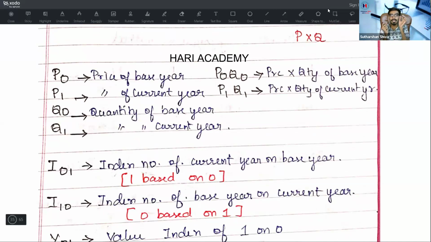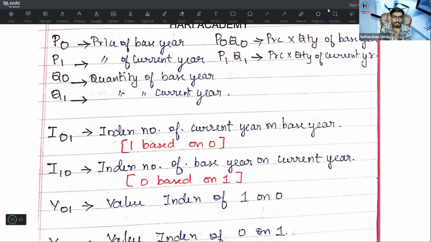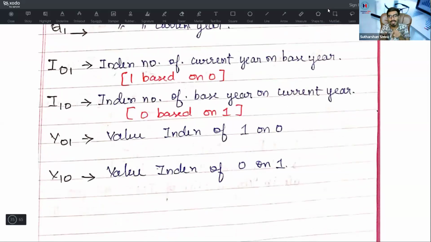P0, Q0 is the price and quantity of the base year. P1, Q1 is the price and quantity of the current year. What is meant by I01? I is nothing but an index number of the current year on the base year. 01 means current year based on base year, 1 based on 0. I01 in the index number means index number of current year on the base year. I10 means index number of the base year on current year.